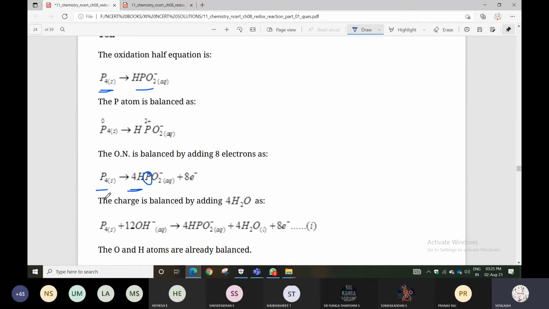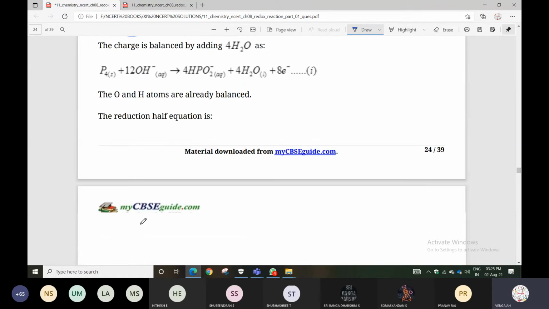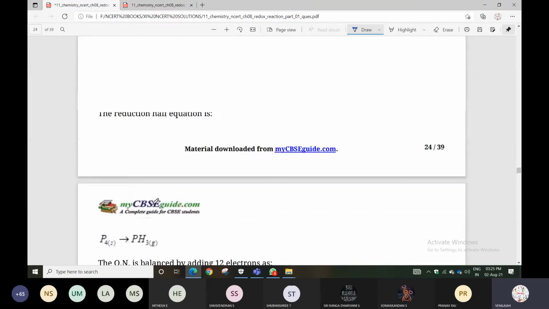But you can see the basic medium condition is different. Finally, you can go for the charge balance. That's all they give. So they are doing another method. You can follow those methods, and it will be easier, otherwise it will be confusing.